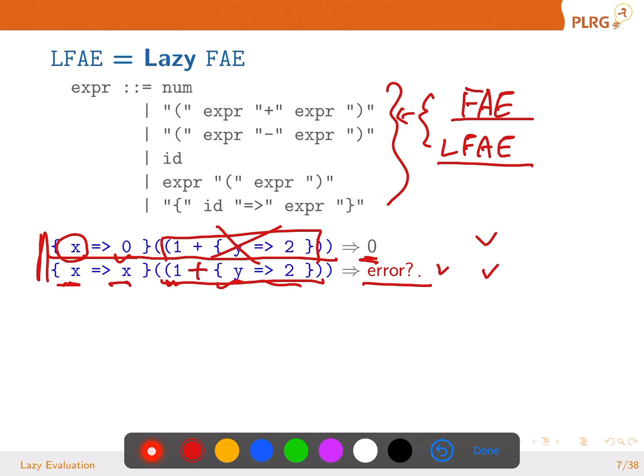But see, I put a question mark, because depending on how lazy it is, this could be an error or not. We are going to talk about that at the end of today's lecture. So you should stay tuned.